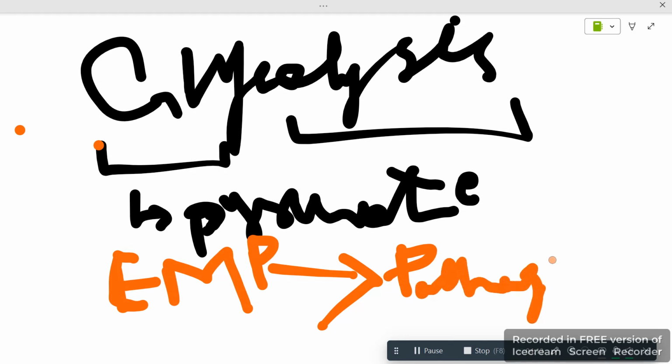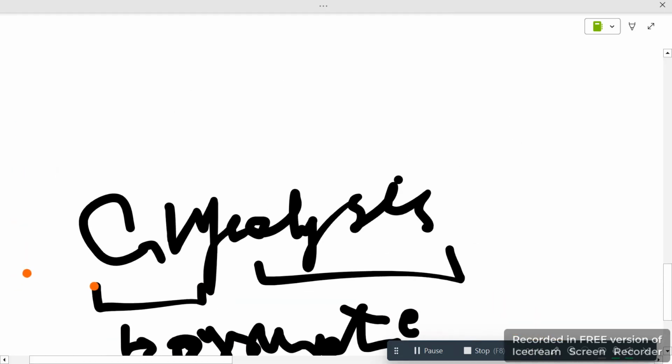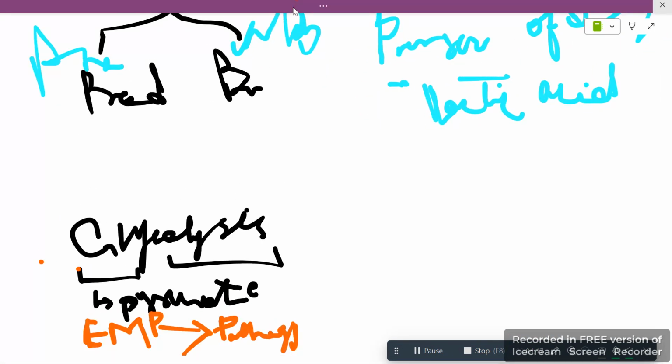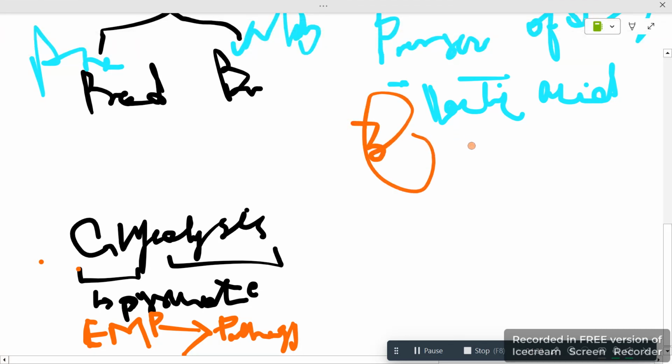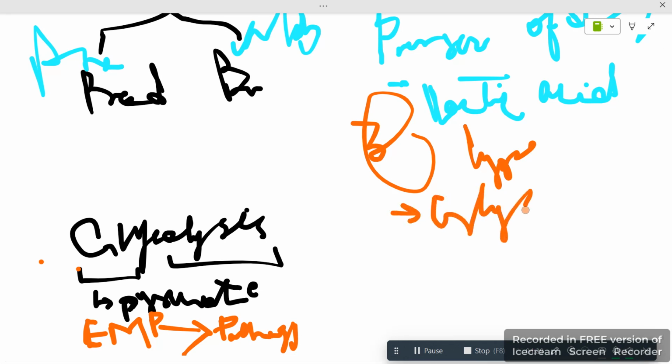And we will study one more thing. We know cellular respiration, which is of three types. First one is glycolysis, which is the first step of cellular respiration, which we are discussing.